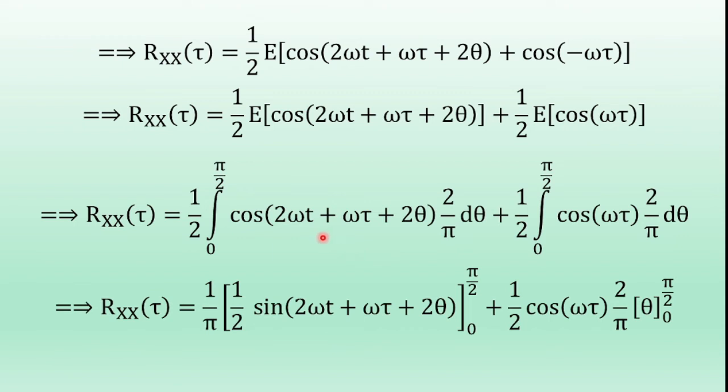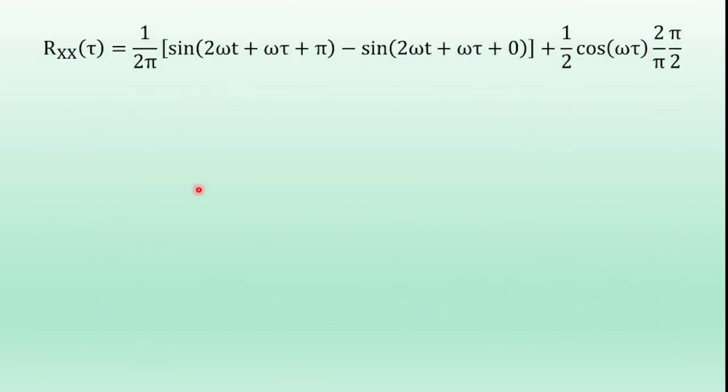So integral cos of 2 omega t plus omega tau plus 2 theta integration is sin of 2 omega t plus omega tau plus 2 theta by 2 over 0 to pi by 2, plus integral 1 d theta is theta over 0 to pi by 2. So now here substitute the upper value of theta and lower value of theta. Here also substitute the upper value of theta and lower value of theta. We get 1 by 2 pi sin of 2 omega t plus omega tau plus pi minus sin of 2 omega t plus omega tau plus 0, plus 1 by 2 cos of omega tau, 2 by pi into substituting the upper value of theta and lower value of theta in the second term, pi by 2.